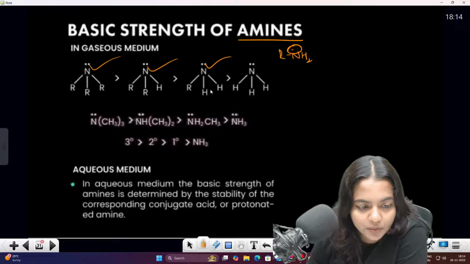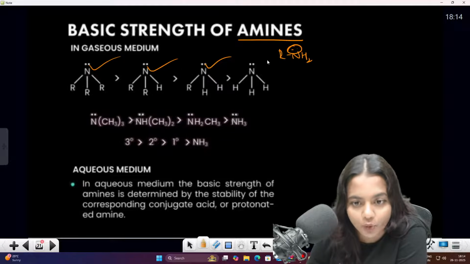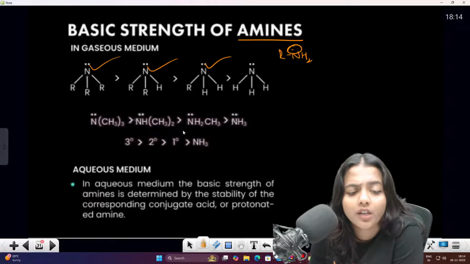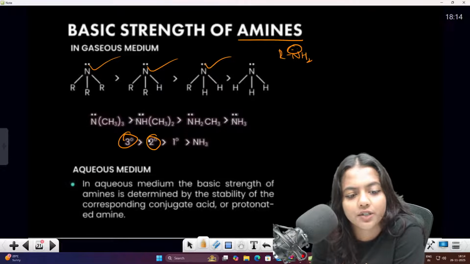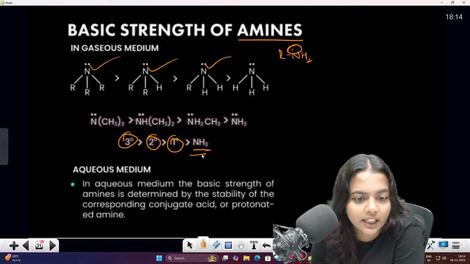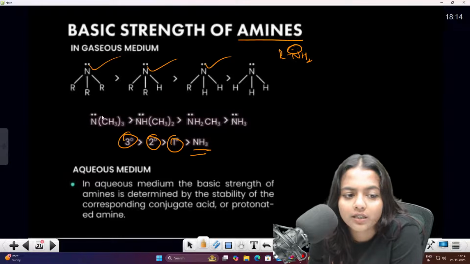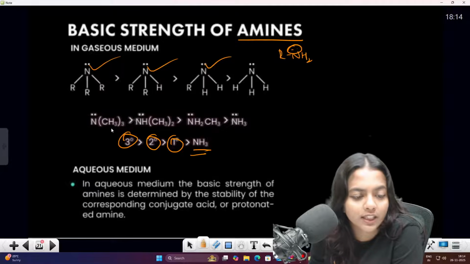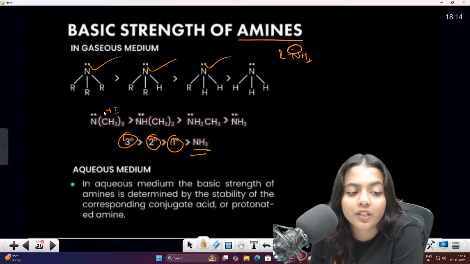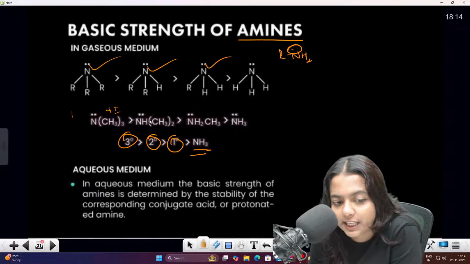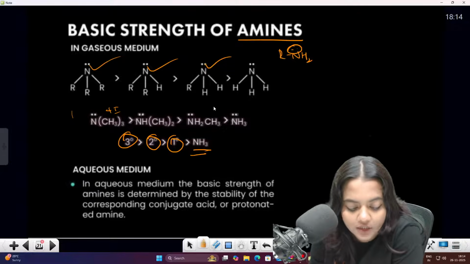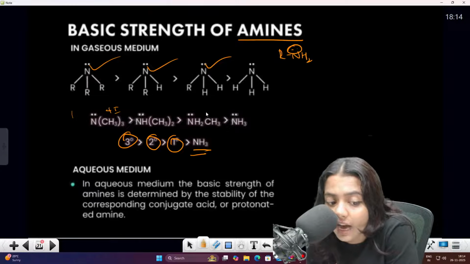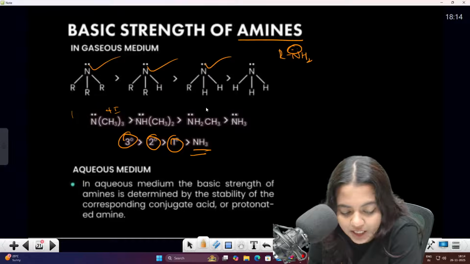So if there is a primary amine and you have the normal ammonia, NH3, always remember, in the gaseous medium, tertiary amine is greater than secondary amine is greater than primary amine, then NH3. Okay, so that is the reason: CH3 group is more there now. CH3 group is there means plus I effect is more, which means tertiary is more, secondary, then primary, and then ammonia. So that is the reason in the gaseous medium.